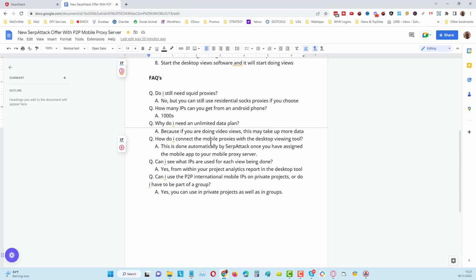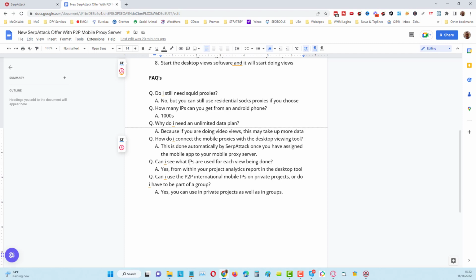So that means that you don't really need the groups, but the benefit of using groups, if you've got 4 or 5 people that you totally trust, is that you know they will have the telephone on all the time if all of you agree to do that. But for now we should be able to still do private projects using IPs for mobile phones from all over the world. That's a pretty cool thing if we're able to do that. I need to get that confirmed, but that's the direction we're going in, and I don't see any reason why we cannot get that done.